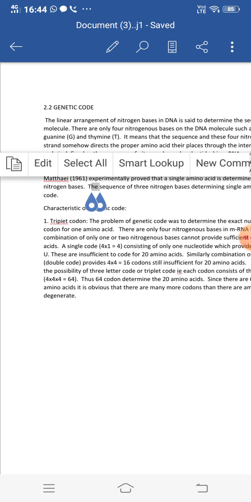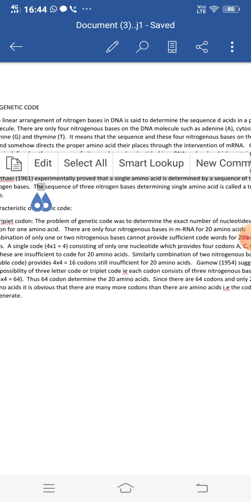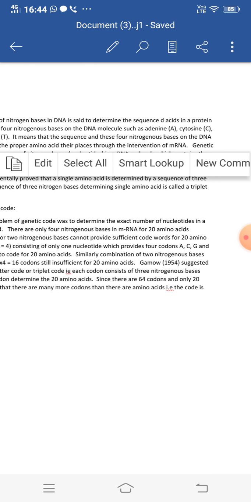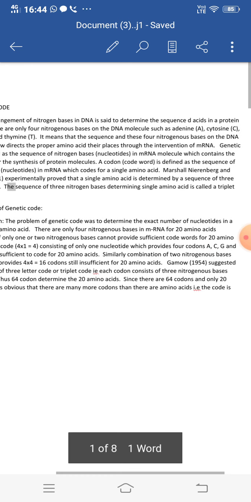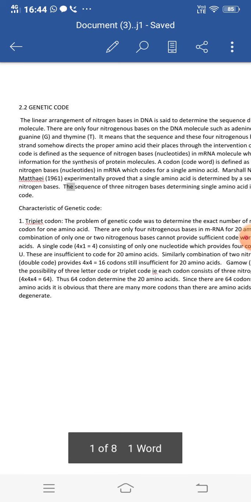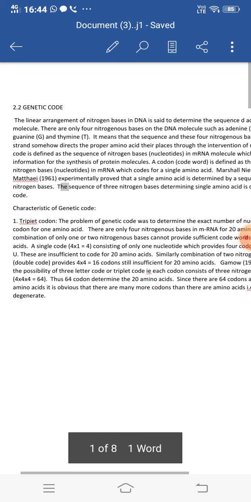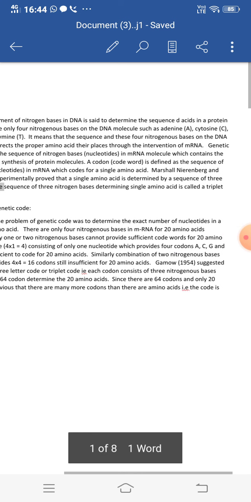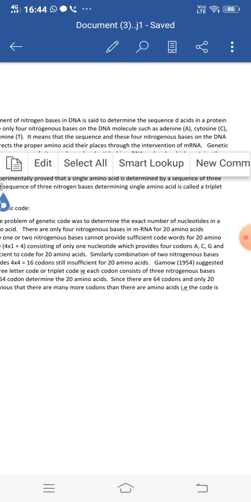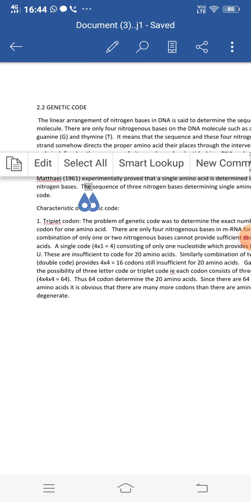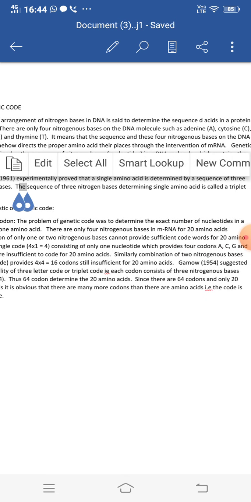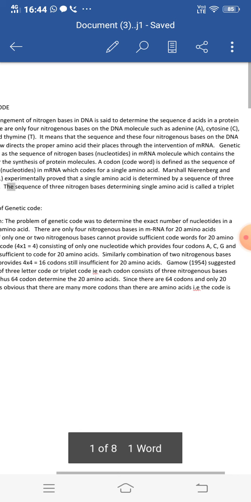Now, there are only four nitrogenous bases on the DNA molecule. We know that they are adenine, denoted by capital A, cytosine, capital C, guanine, capital G, and thymine, capital T. It means that the sequence of these four nitrogenous bases on the DNA strand somehow directs the proper amino acid at their places through the intervention of messenger RNA.